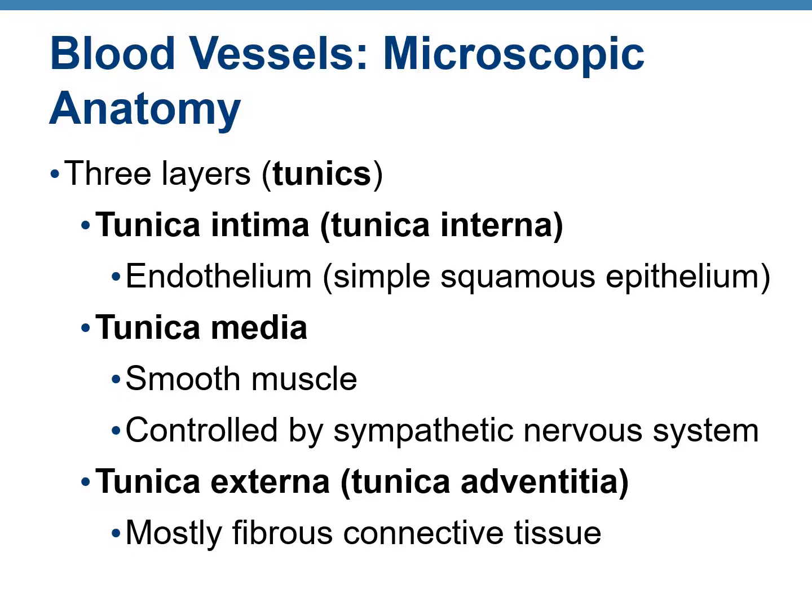Looking into the microscopic anatomy of the blood vessels, the walls of all the blood vessels have three layers which are known as tunics. The innermost layer is called tunica interna or tunica intima, and it is made up of simple squamous epithelium. We call this the endothelium. The middle layer is the tunica media. This is made up of smooth muscles which is controlled by the sympathetic nervous system. The outermost layer is known as tunica externa or tunica adventitia. This is mainly fibrous connective tissue.